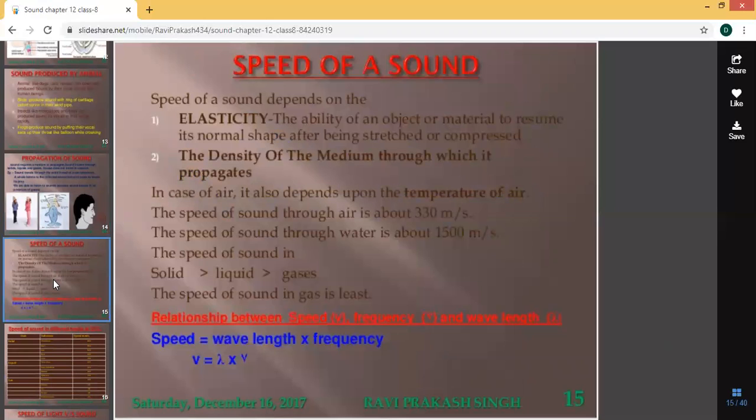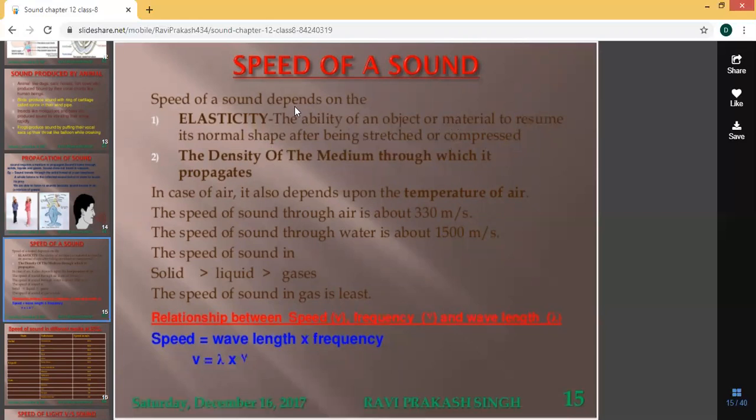Then, speed of sound. The speed of sound depends on a few things. The first one is elasticity. What is meant by elasticity? The ability of an object or material to resume its normal shape after being stretched or compressed. You can take any elastic rubber band: you pull it, it will expand, and just leave it, it will contract and come back to the same place. So that is called elasticity. A rubber band is the best example.